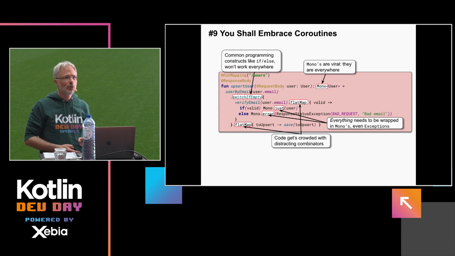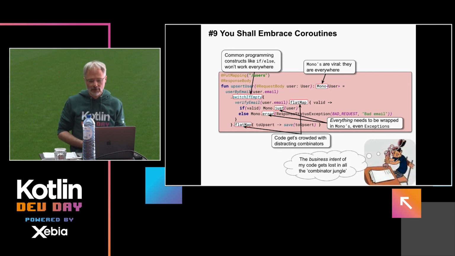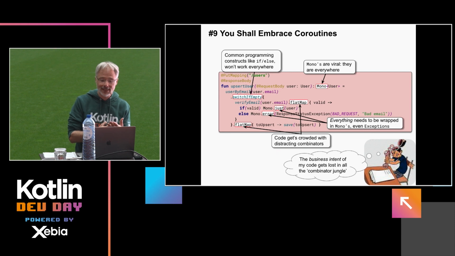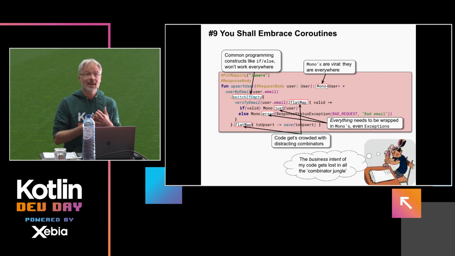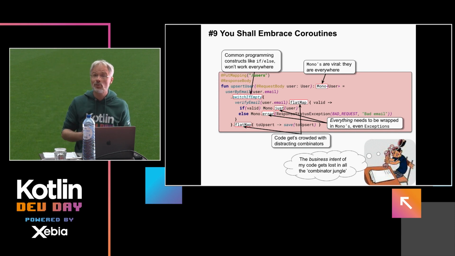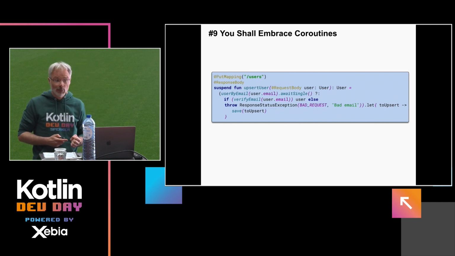Who uses reactive toolkits, by the way? Not many. Okay. Just to round up my point here, what I personally think is the worst about using reactive toolkits is that your business intent is getting lost. Your code is more about these reactive abstractions like this mono than what this code should be doing from a business perspective. Amen.